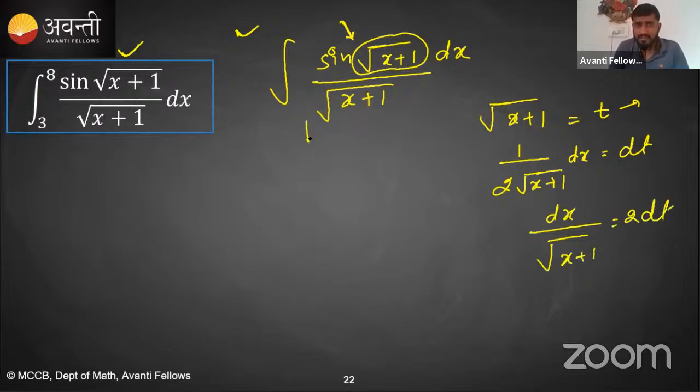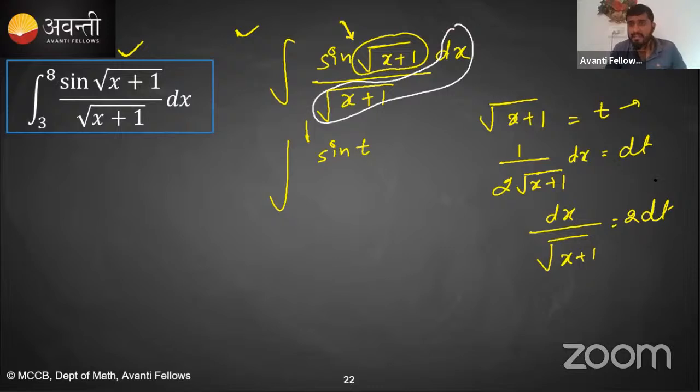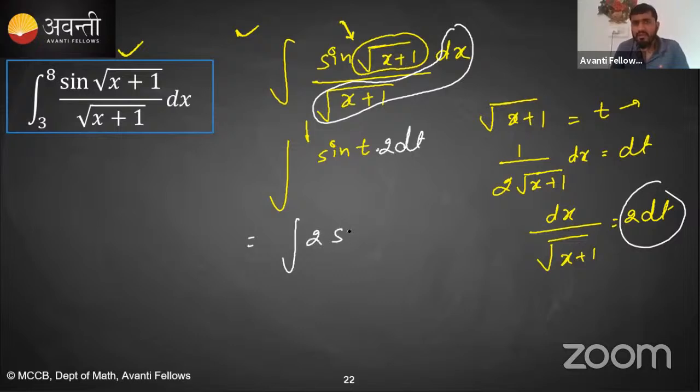So this integration of sine becomes twice of sine t dt. 2 will remain as it is.